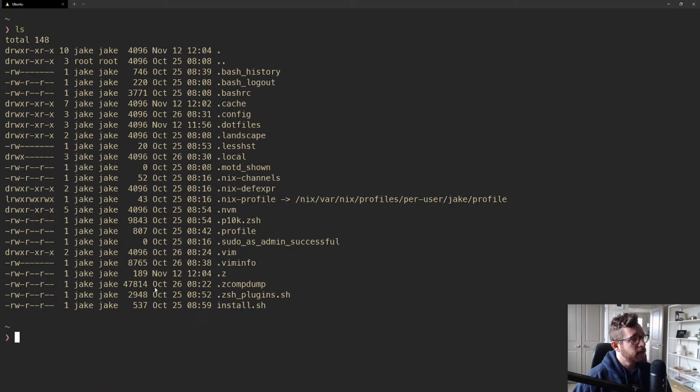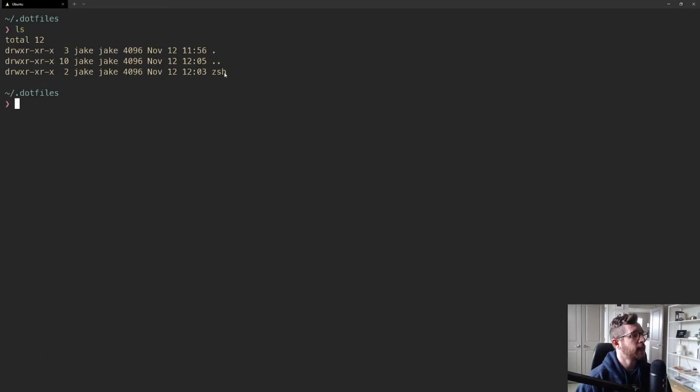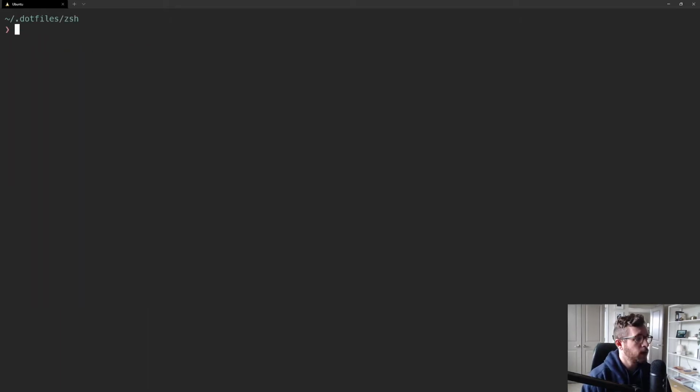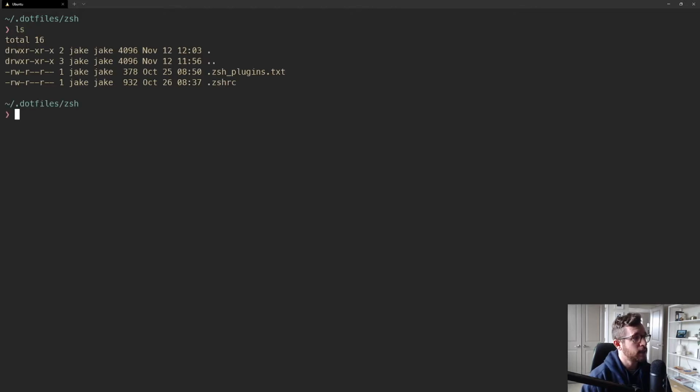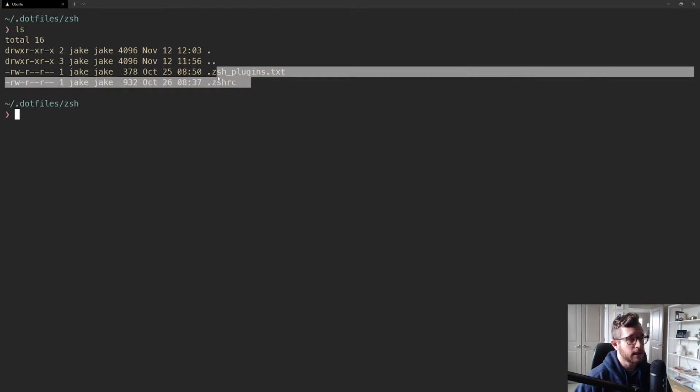Now that we've moved these files outside of our home directory and into the .files directory, we need to stow the zsh package. So I'm going to go into .files. Currently, I just have the one package called zsh. And so the next step will be to use the stow command on the zsh package. Now, when you run the stow command, there is no output, so you're not going to see anything. If you ls the zsh directory, you're not going to see anything. Your dot files are still there.